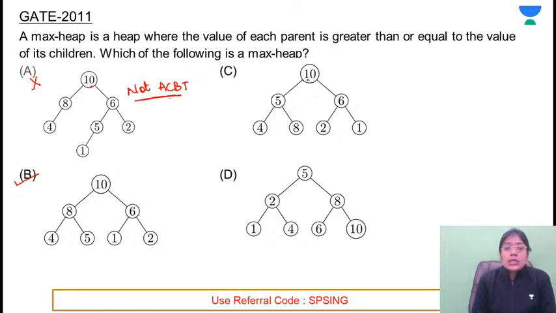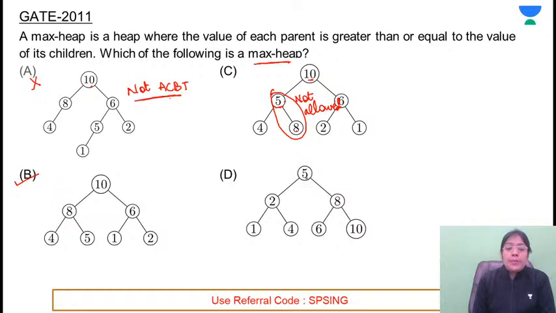What about option C? 10 is greater than both of its children. 5 is not greater than both of its children. Max heap means parent must be the maximum one, but here parent is not the maximum one. This is not allowed in max heap.